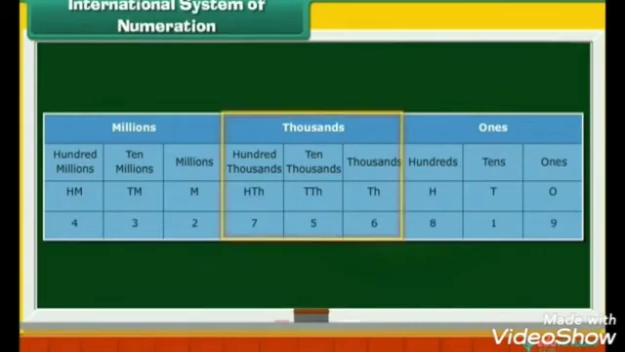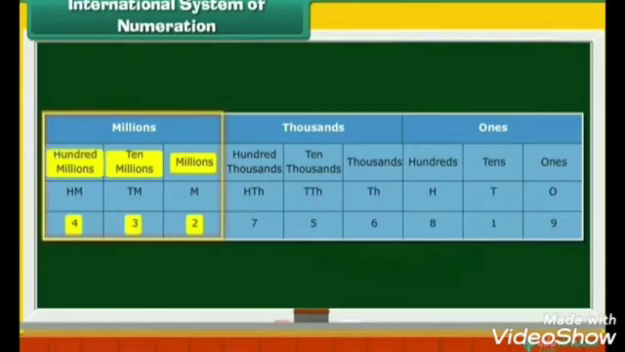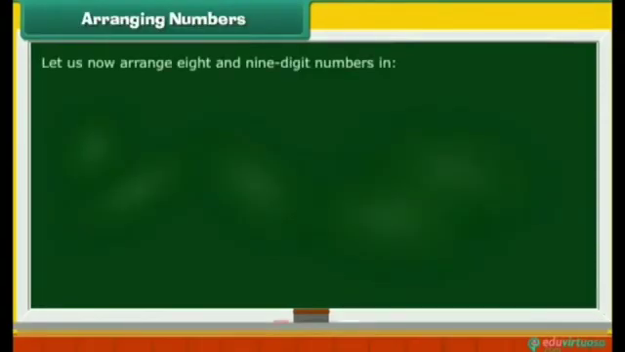Similarly, the thousands group has three digits, 6, 5, and 7. Their places are thousands, 10,000s, and 100,000s. The millions group has the three digits, 2, 3, and 4. Their places are millions, 10 millions, and 100 millions. Let us now arrange 8 and 9-digit numbers in ascending order and descending order.